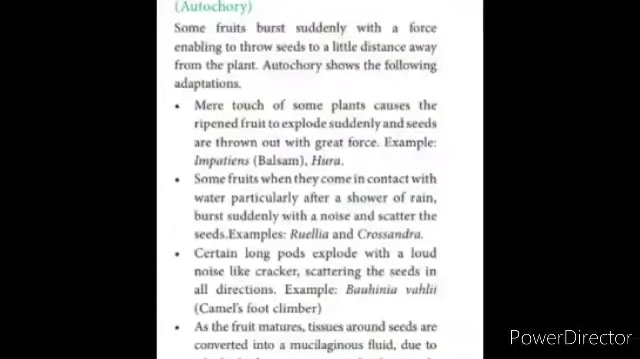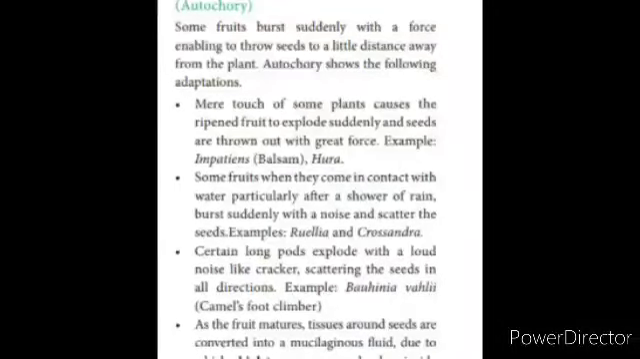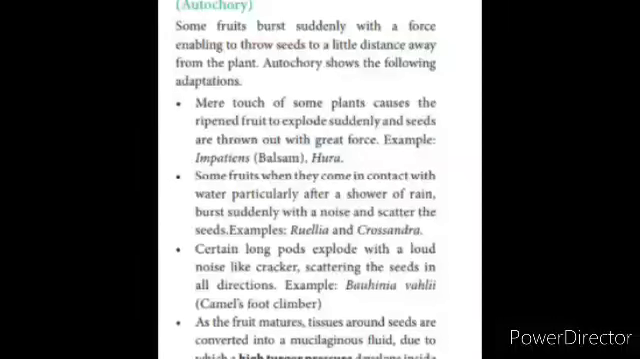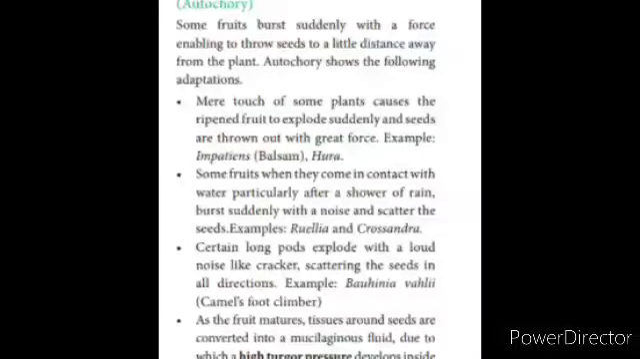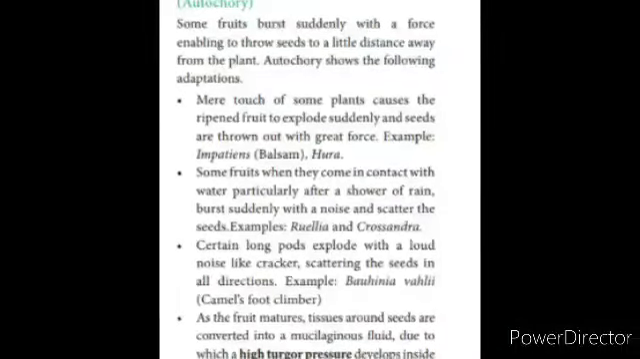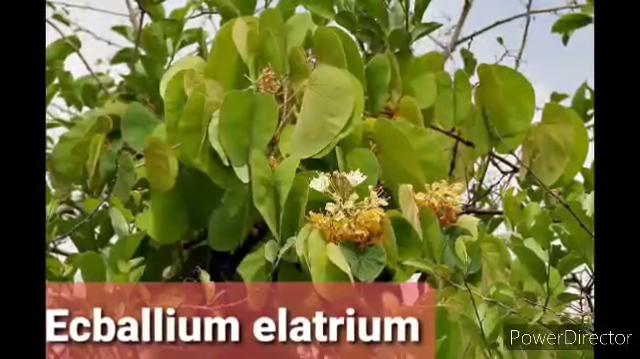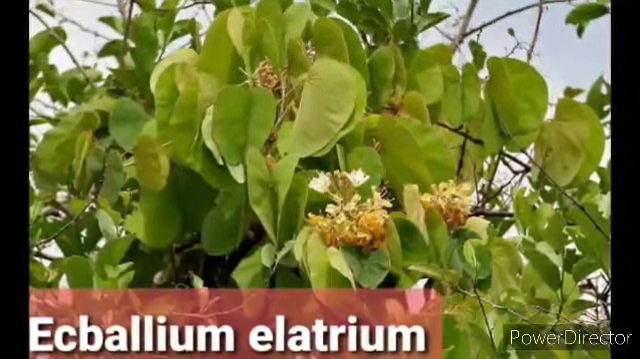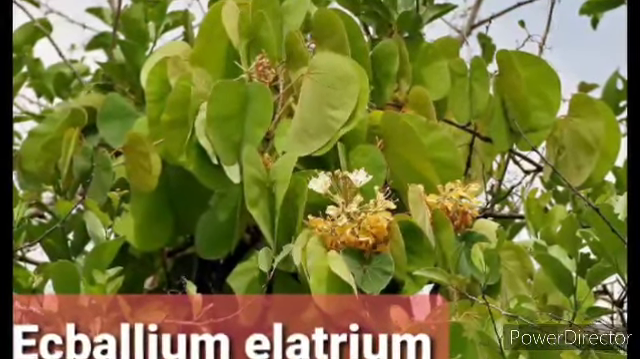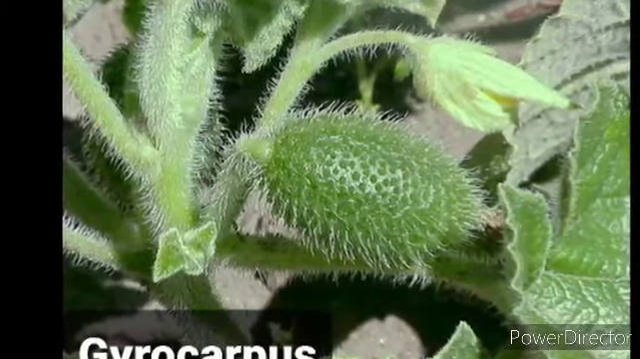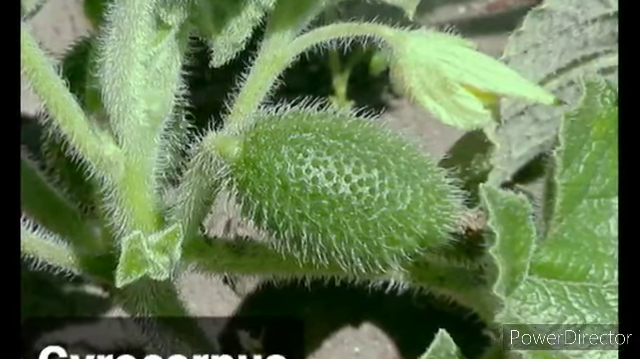As the fruit matures, the tissues around the seeds are converted to mucilaginous substances due to high turgor pressure inside the fruit, which leads to the dispersal of seeds. Example, Ecballium elaterium, otherwise known as squirting cucumber, Gyrocarpus and Dipterocarpus.